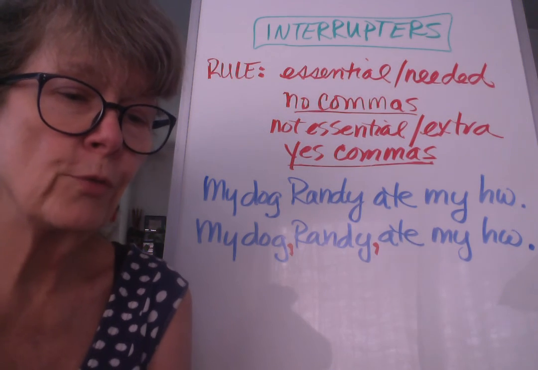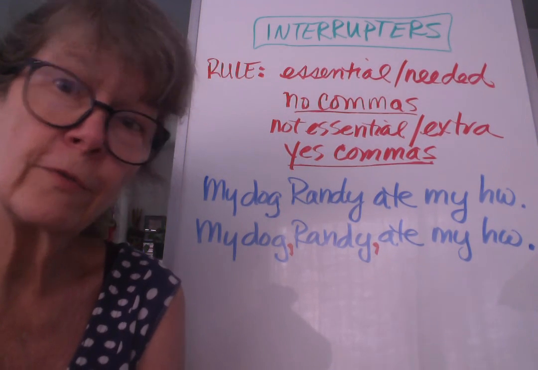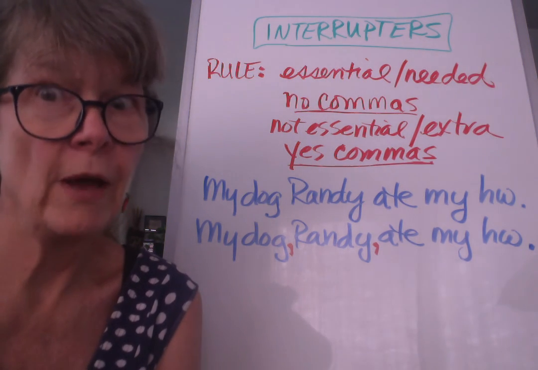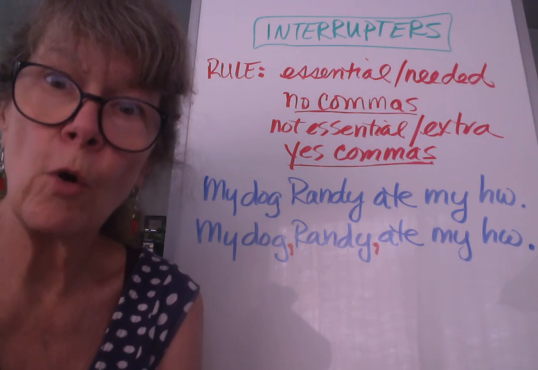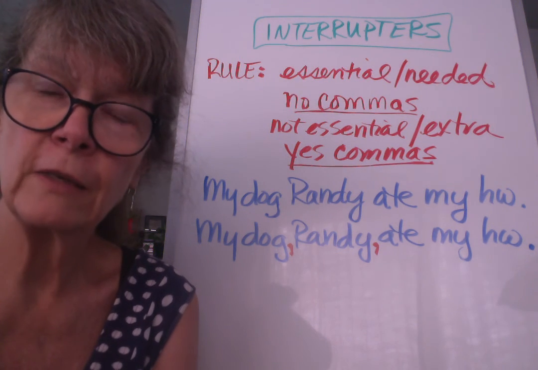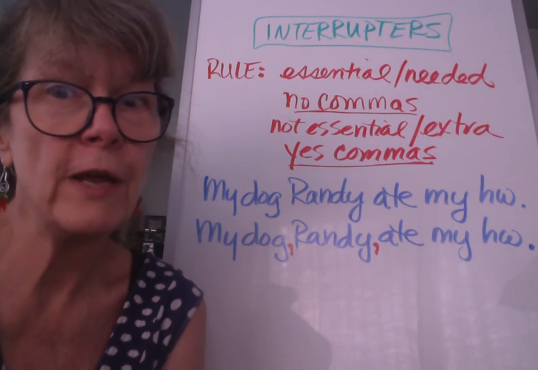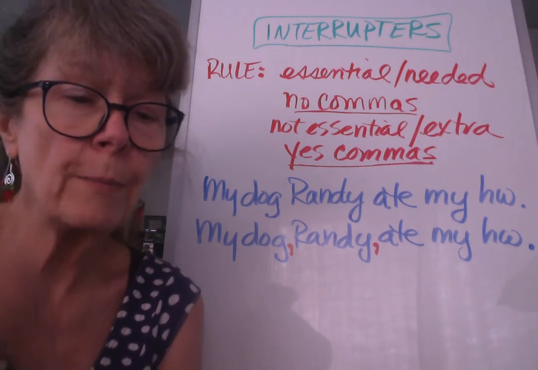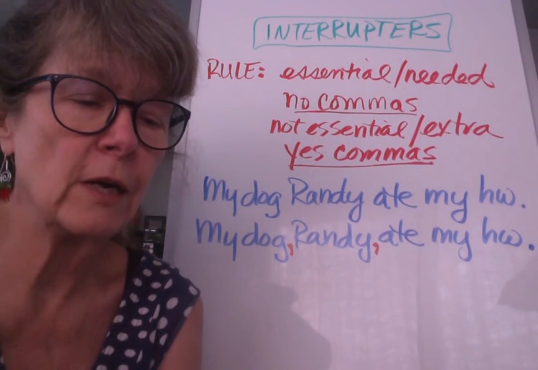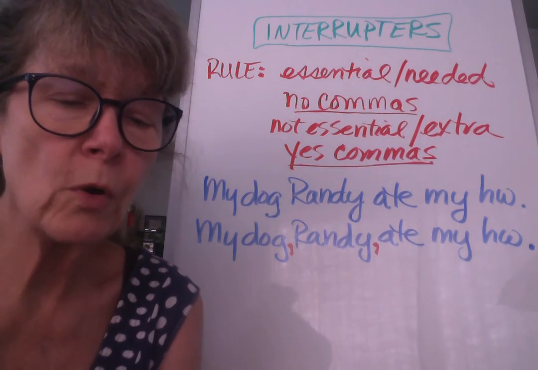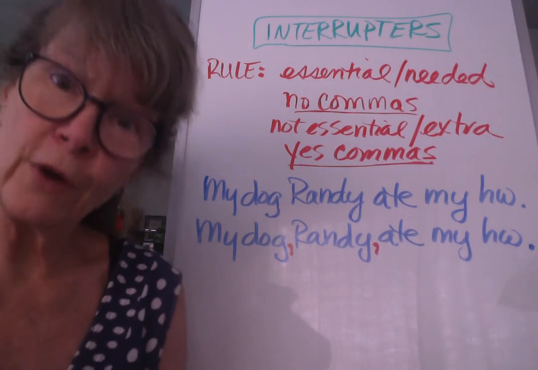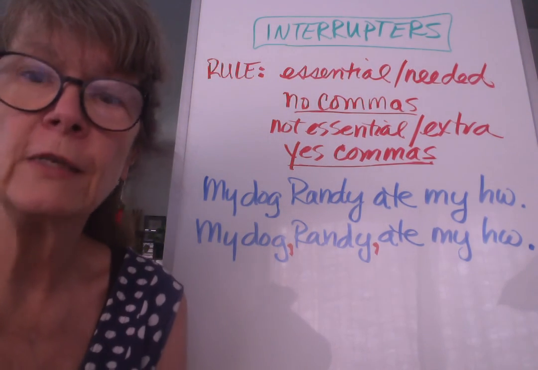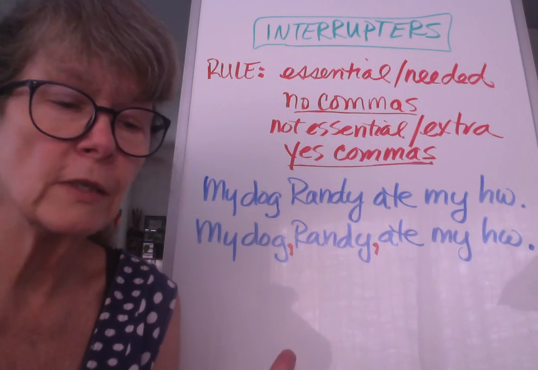Those are examples of single word interrupters. Look at number 3. Here are some examples of phrases that are interrupters. The car was, as a matter of fact, very, very old. So as a matter of fact is a phrase. Remember, a phrase is a group of words without a subject and predicate. It interrupts the main clause there. The cabin we stayed in was horrible. The weather, on the other hand, was perfect. So on the other hand is a phrase that interrupts the clause there.